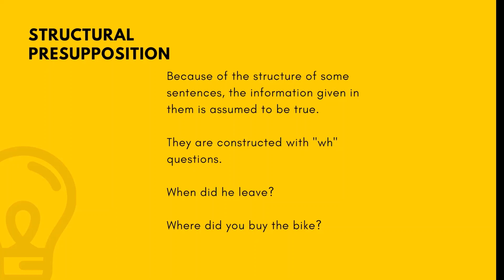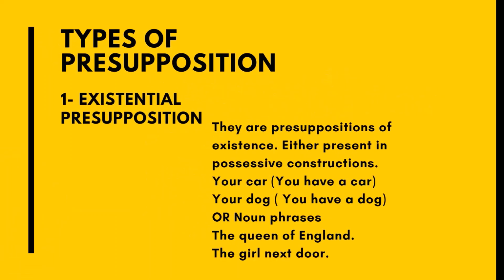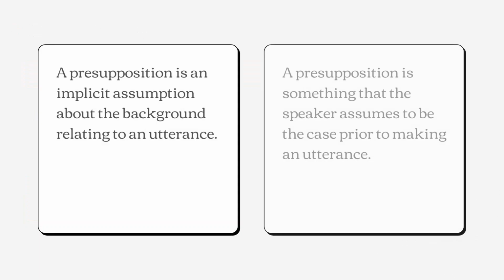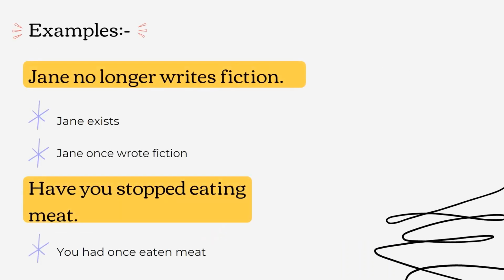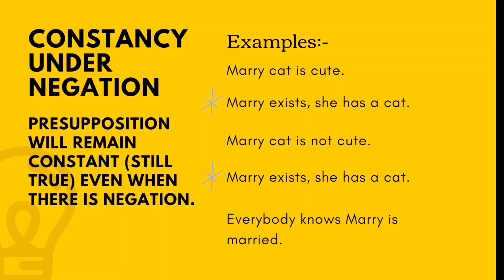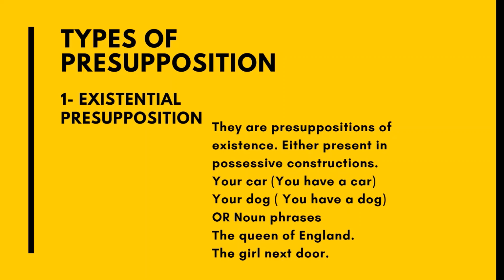So this is all about presupposition. Let's give it a quick review. Presupposition is something which a speaker assumes to be the background of an utterance. Like for example, Jane no longer writes fiction. What the speaker assumes is that Jane once wrote fiction. Constancy under negation means that if we put negation in an utterance, the concept will be constant and it will be still true.